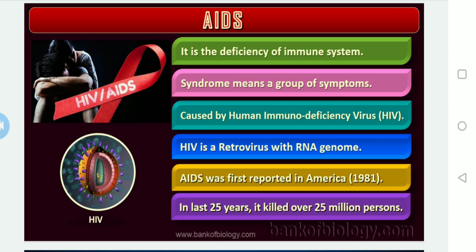You know very well that while we were discussing DNA and RNA, I told you how RNA is very active compared to DNA and how it is very unstable due to the presence of uracil instead of thymine, isn't it? Because in the case of RNA, what nitrogen bases can we identify? That is A, U, G, C. Because of the RNA, the genetic material of HIV is very active as well as unstable.